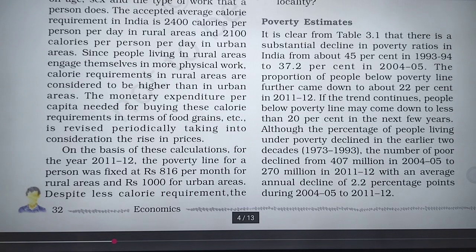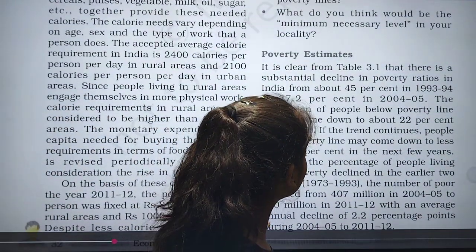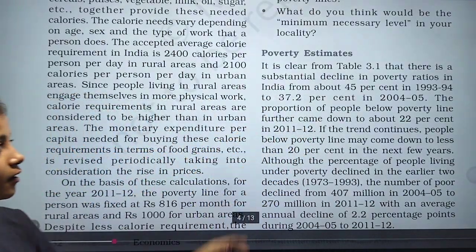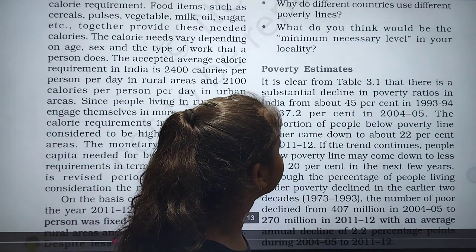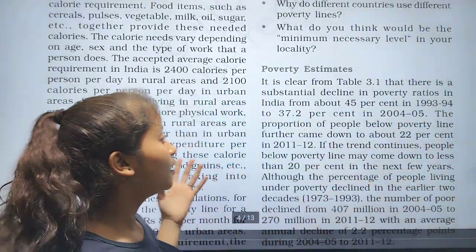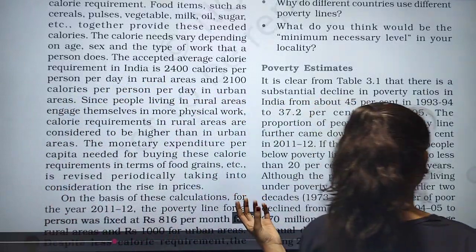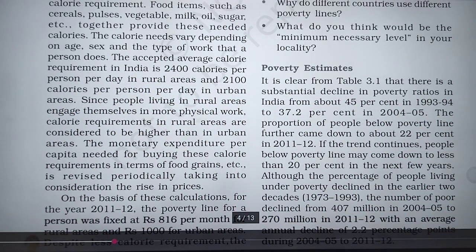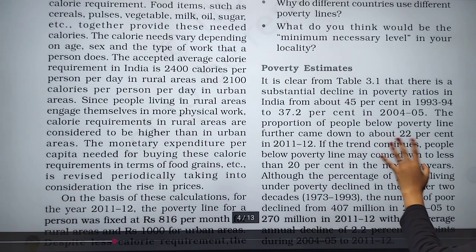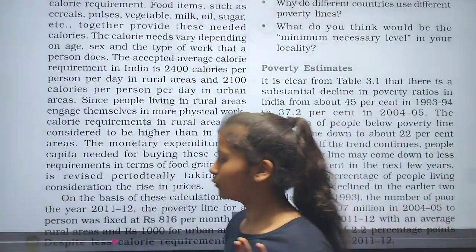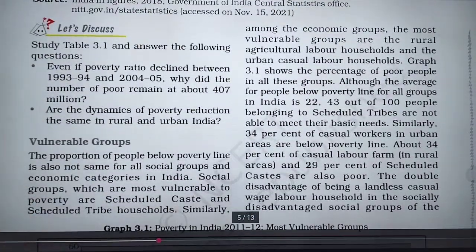The country is developing: in earlier times there was more poverty, but nowadays there is less. We also see here that in 1993 to 1994 it was 45%, but it decreased in 2004 to 5 to 37.2%. So these are the poverty estimates.